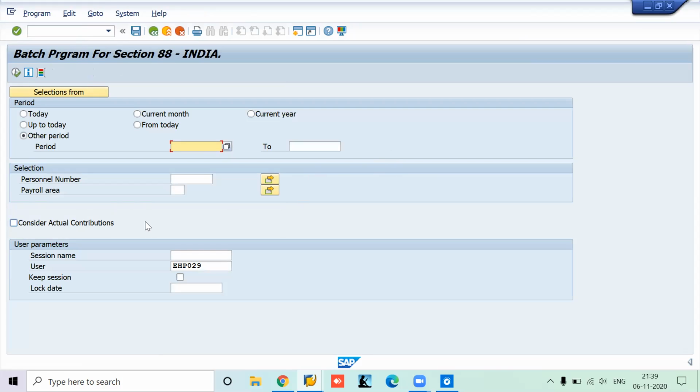Try it for 2 to 3 employees in that particular payroll area, and check whether it definitely works. This is just for your understanding, and let me know if you are able to do that or not. That's all for today. We have completed 2 infotypes, 585 and 586, which are very important from an Indian payroll point of view. With this we have completed this one. Then in the next session we'll start with 587 and 588. I will cover 2 infotypes again, and we'll proceed further.